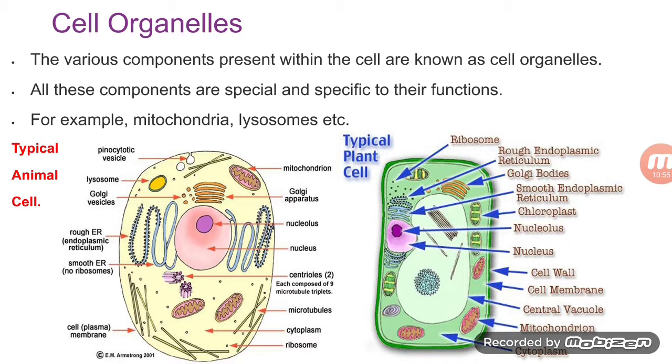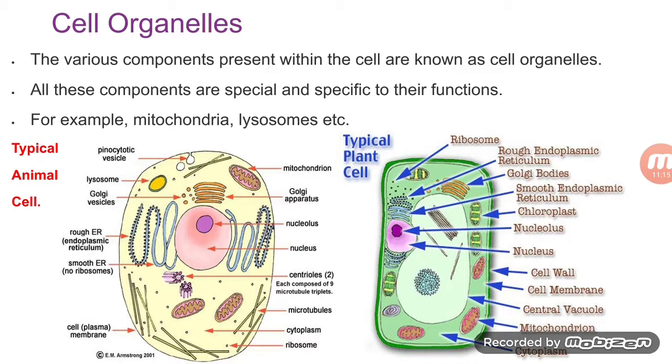Whereas in a typical plant cell, you can see there are ribosomes, rough endoplasmic reticulum, Golgi bodies, smooth endoplasmic reticulum, chloroplast, nucleolus, nucleus, cell wall, cell membrane, central vacuole, mitochondria, and cytoplasm.